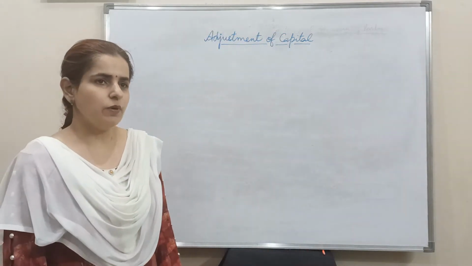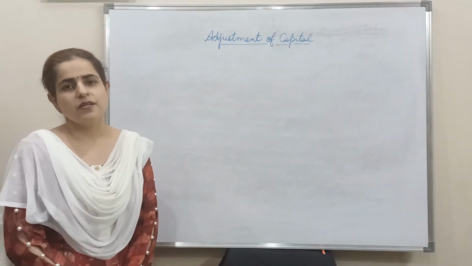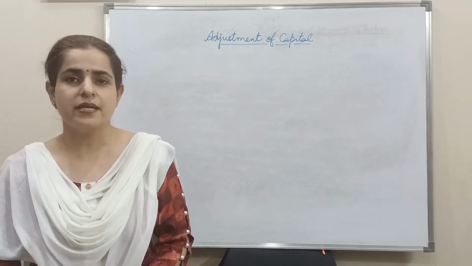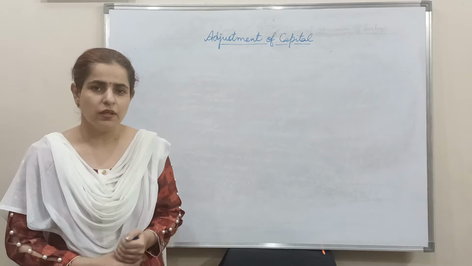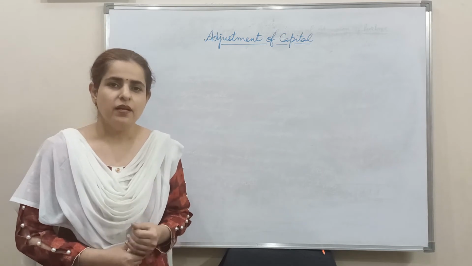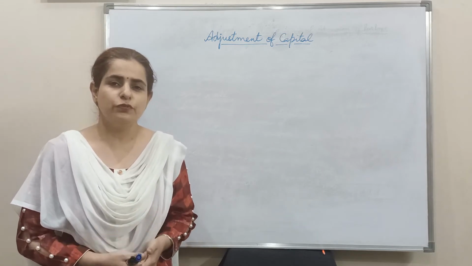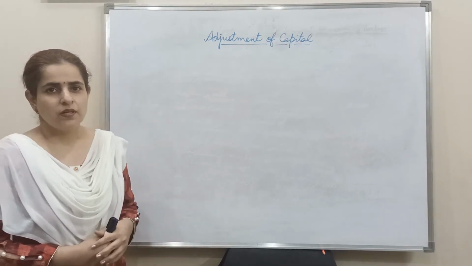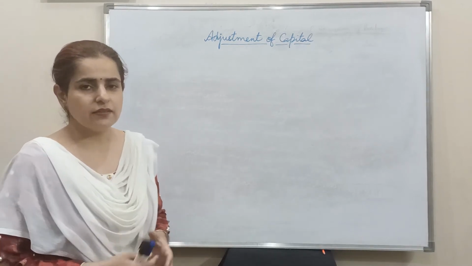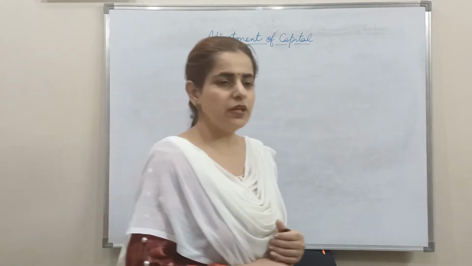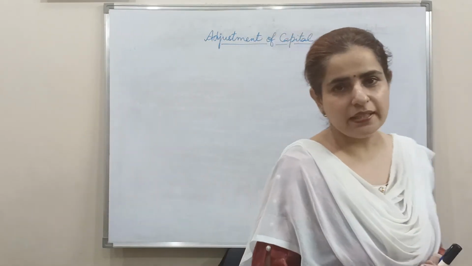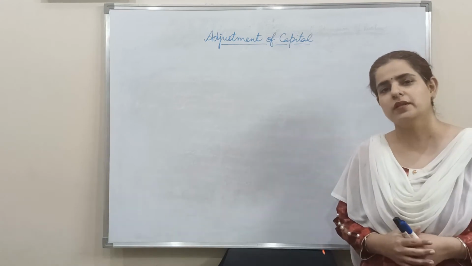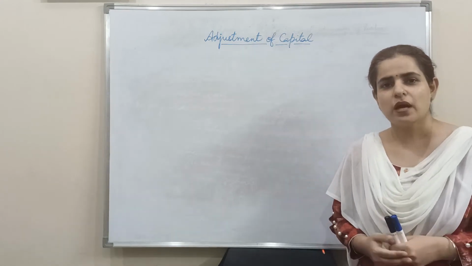That balance sheet is the starting point of the new business. Now at the time of reconstitution, partners may decide, I repeat, partners may decide, that means it is not a compulsion. Partners may decide that now in the new firm, our capitals should be in the profit sharing ratio. Suppose A, B and C are three partners now in the new firm with the ratio 3:1. So they decide that our capital in the new firm also should be in the ratio of 3:1. So now what will happen?